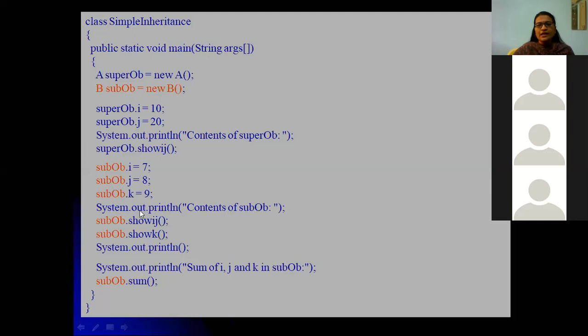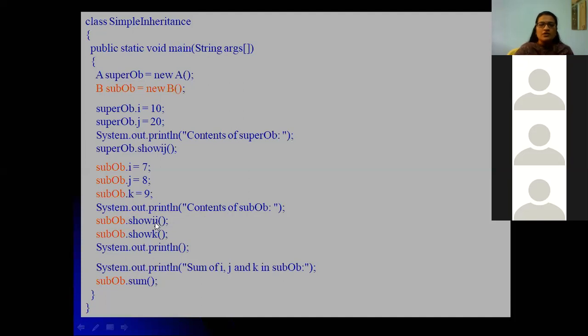Finally we are displaying the values by using sub object dot show ij. Show ij is one of the methods which is defined in the superclass. The subclass object can easily access that show ij function.